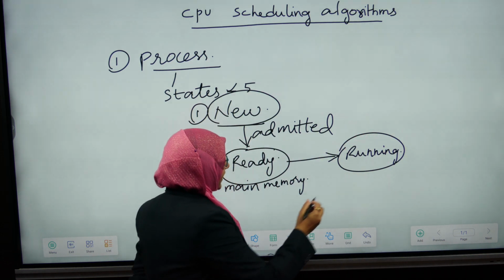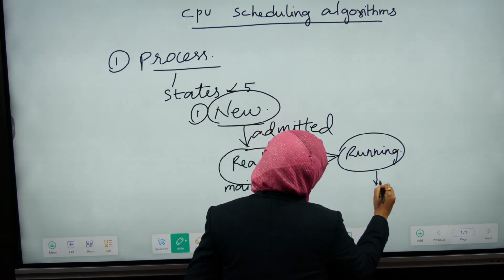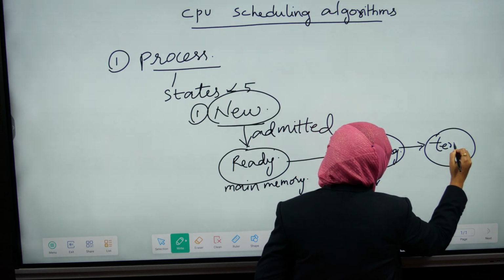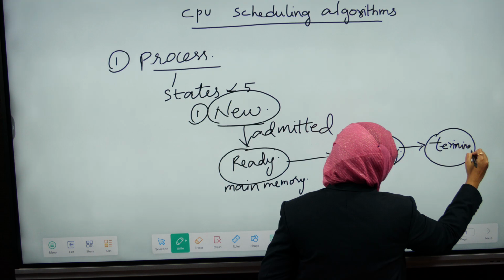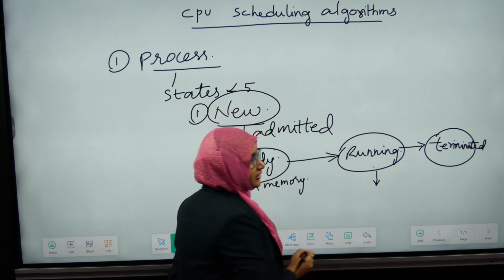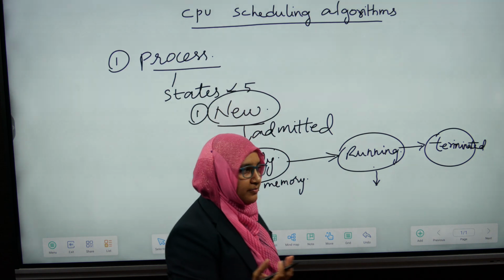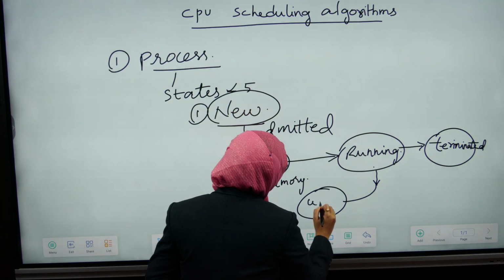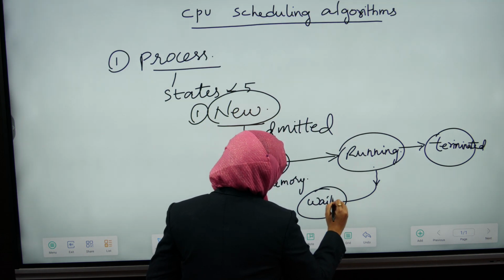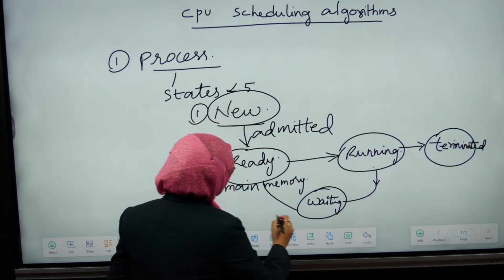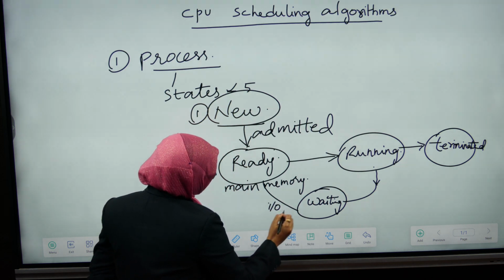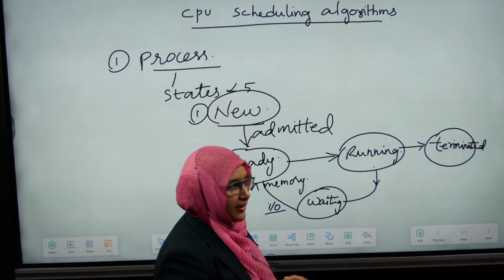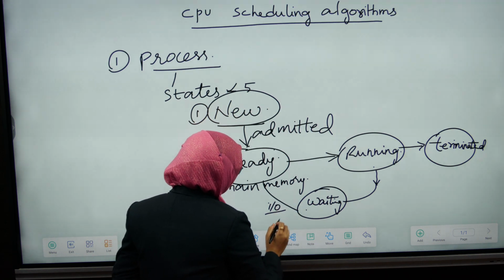Then from the running state, if the process completes its execution, it is terminated, that is, it is killed. If the process requires any input-output operation, it goes to the waiting state, where events such as input-output operations required to complete its execution are assigned to that process.